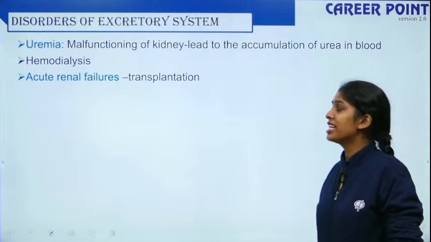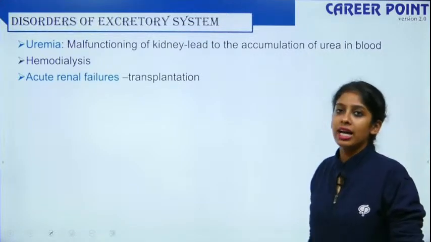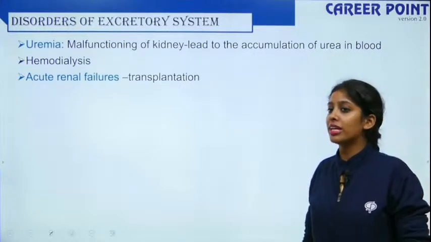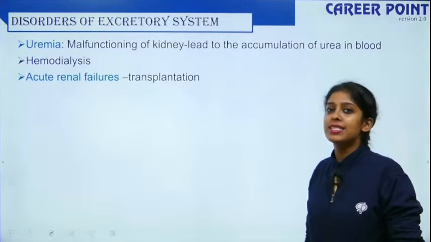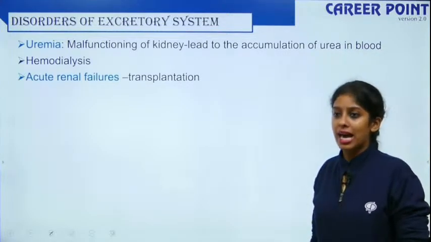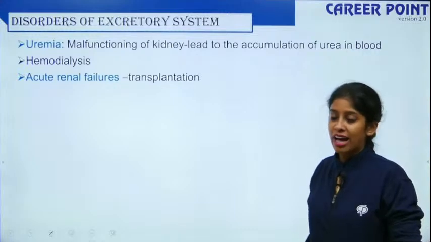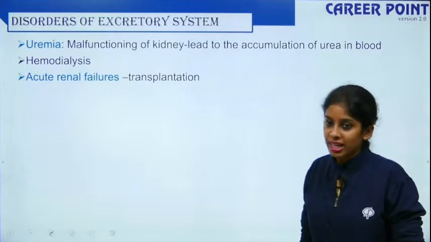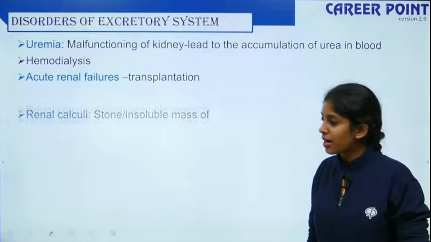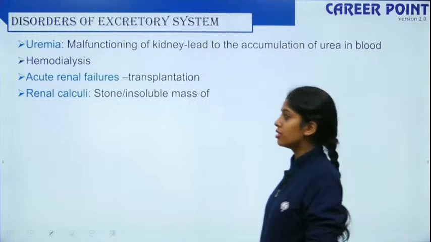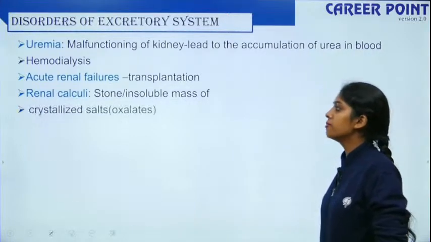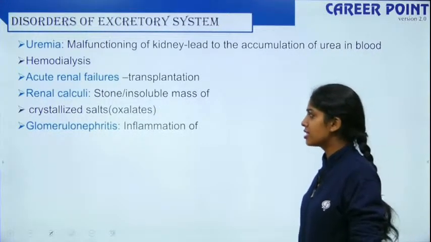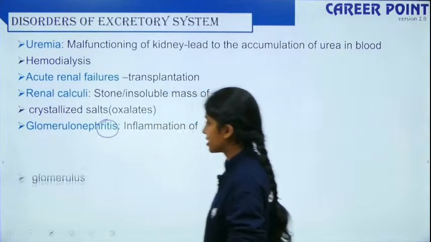Then acute renal failure. It's a complete and prolonged failure. You cannot continue dialysis for years together. You can only do dialysis for months, because a single dialysis takes 5 to 7 hours and you have to sit in a particular place. That is not possible, right? So for acute renal failure, the only replacement is transplantation. Then renal calculi, your kidney stones, an insoluble mass of crystallized salts. Then you have glomerulonephritis, which is inflammation of your glomerulus.